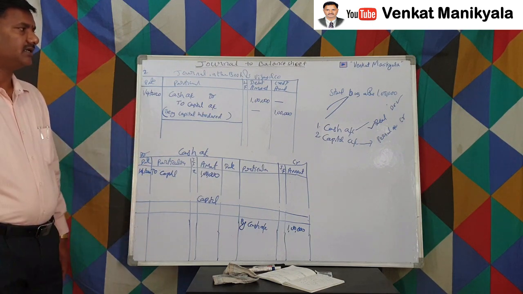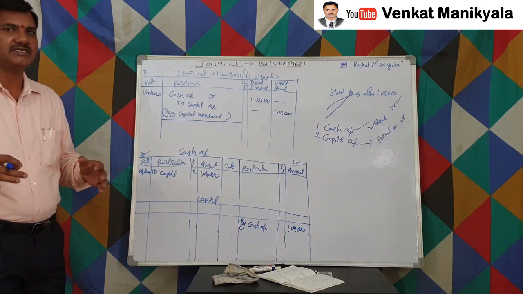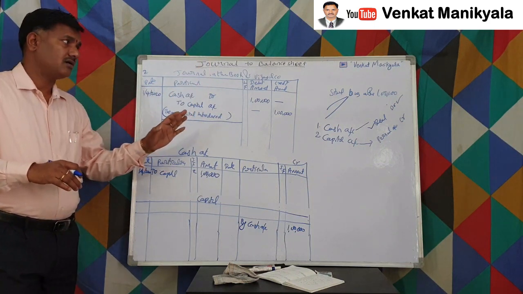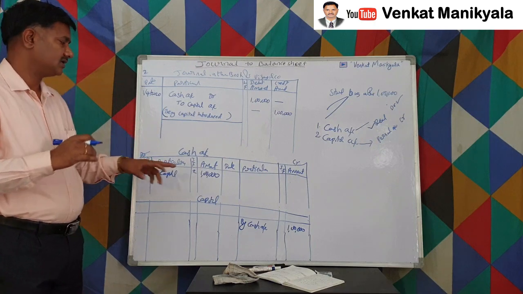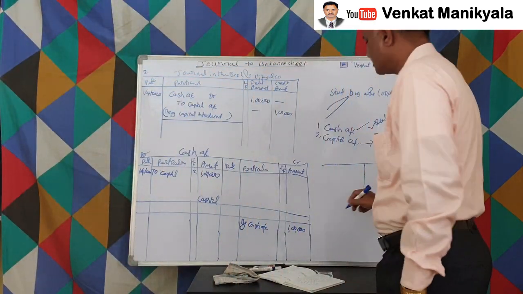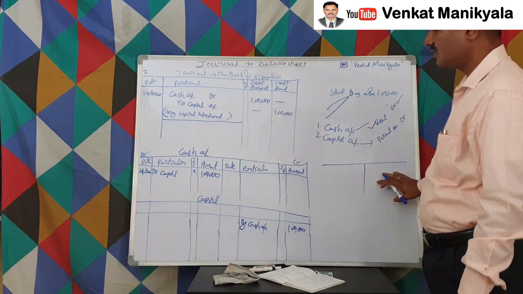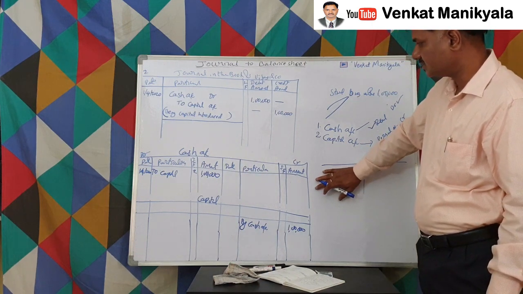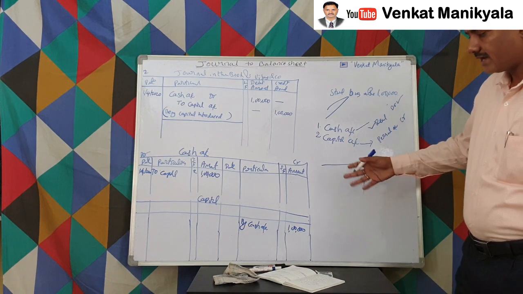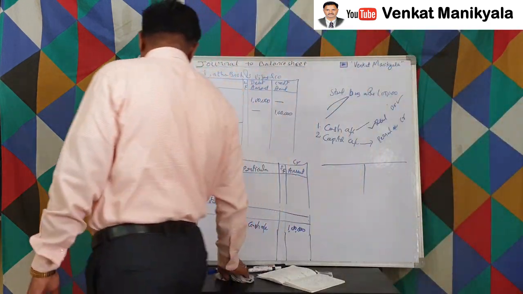If you are clear enough, then I'll shortcut myself because of the space availability, right? Now I write a cash account with only T shape. This is what I feel is a cash account. That means this entire thing is a debit side, the entire thing is a credit side, right? So I restrict myself, not preparing all these things.